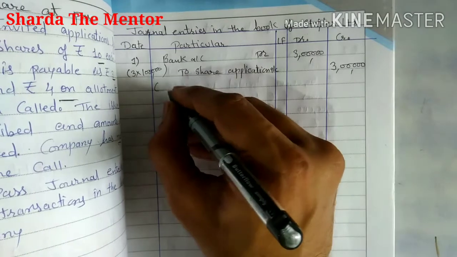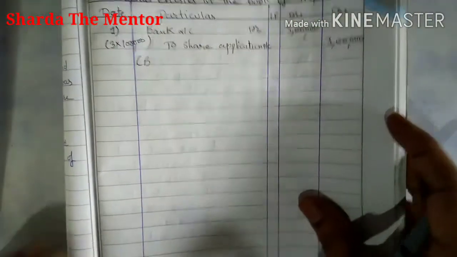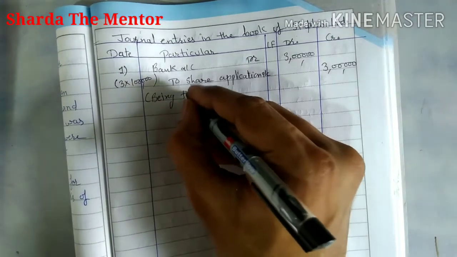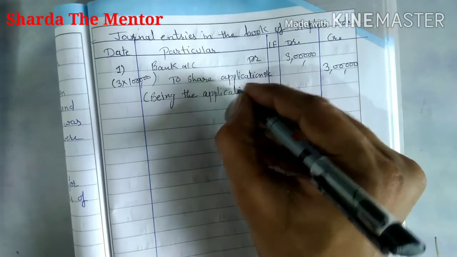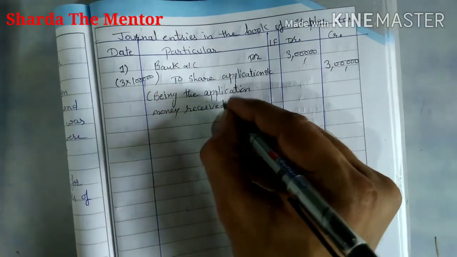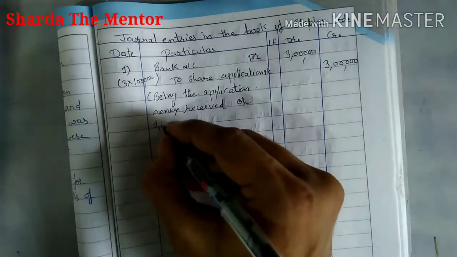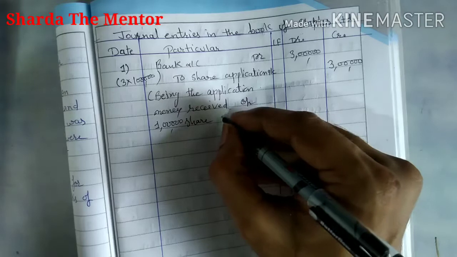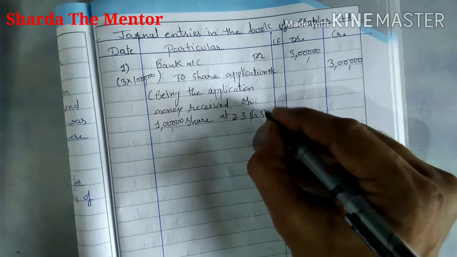You will pass the narration: being the application money received on 1 lakh shares at rupees 3 per share.